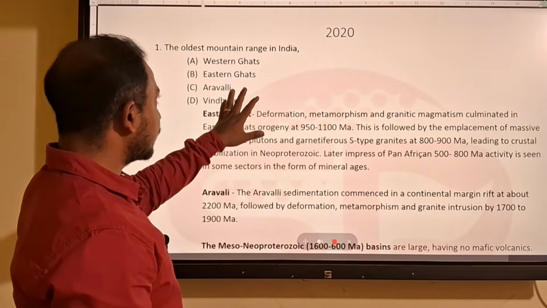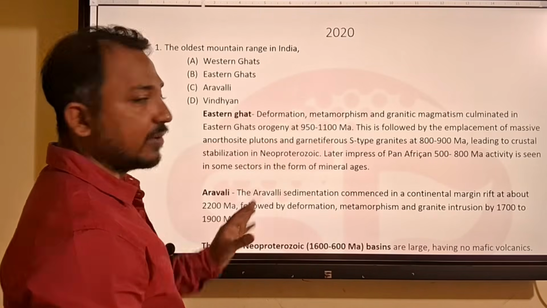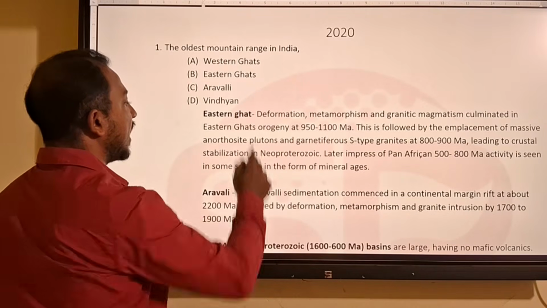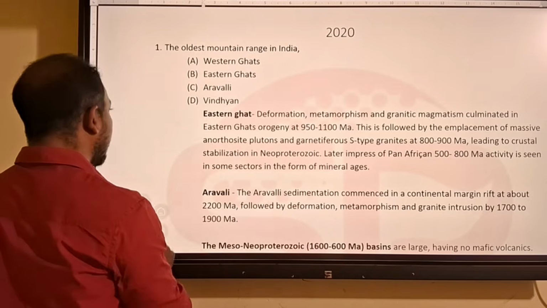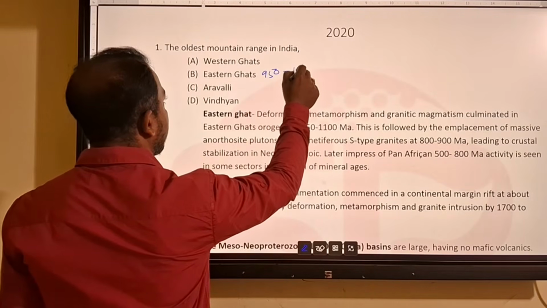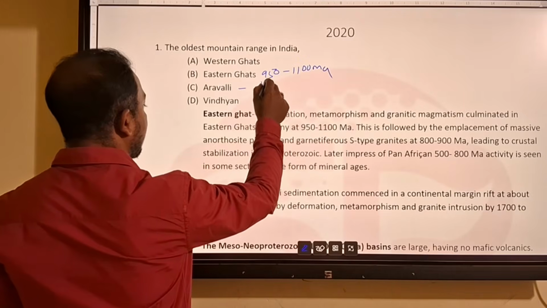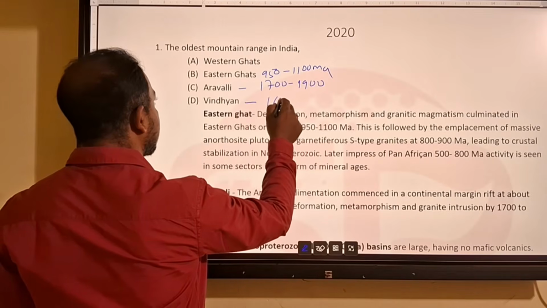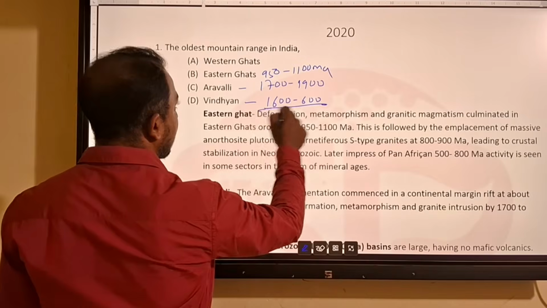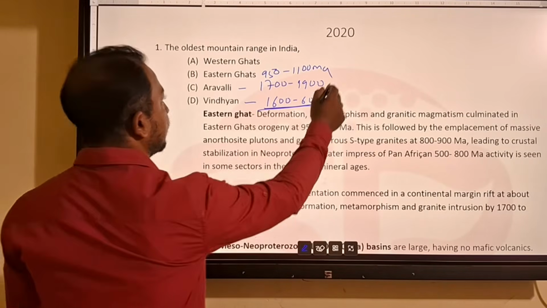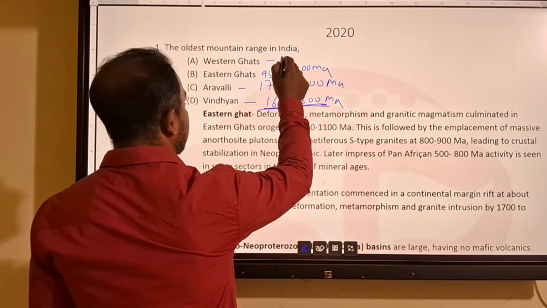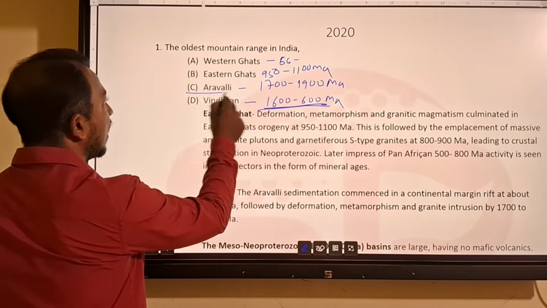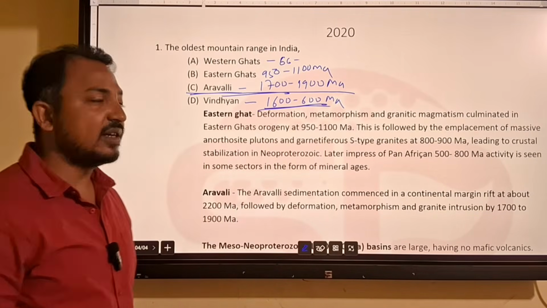The Eastern Ghat has an age of 950 to 1100 million years. Aravalli is 1700 to 1900, and Vindhyan is from 1600 to 600, all in million years. That means among these options, Aravalli is the oldest mountain range in India.